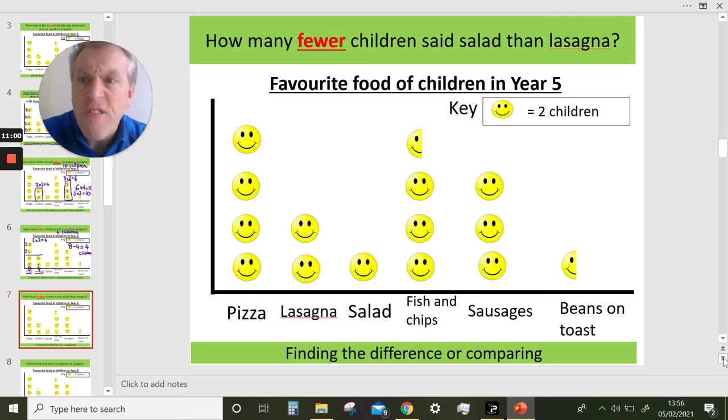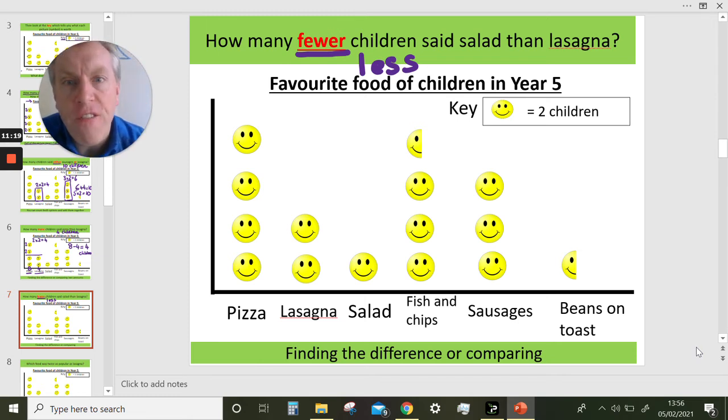How many fewer children? Now, what is that word? How many fewer children said salad than lasagna? Fewer is a word that means less or smaller. How many fewer children means how many less children. How many fewer children said salad than lasagna? Well, here's the lasagna. That's 4. Here's the salad. That's 2. Well, what's the difference between those two?